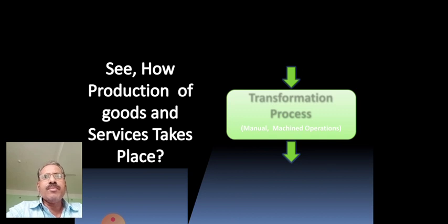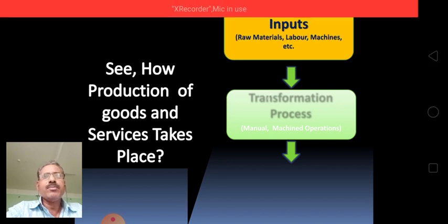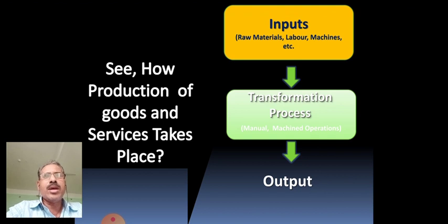See how production of goods and services takes place in the firm. See, inputs, transformation process and output. The inputs are not readily usable.